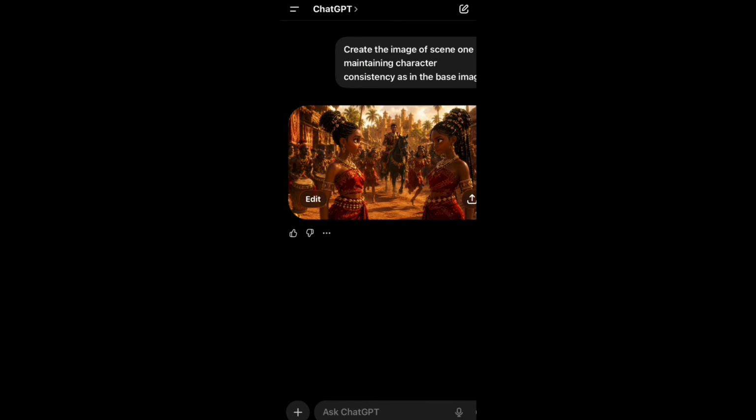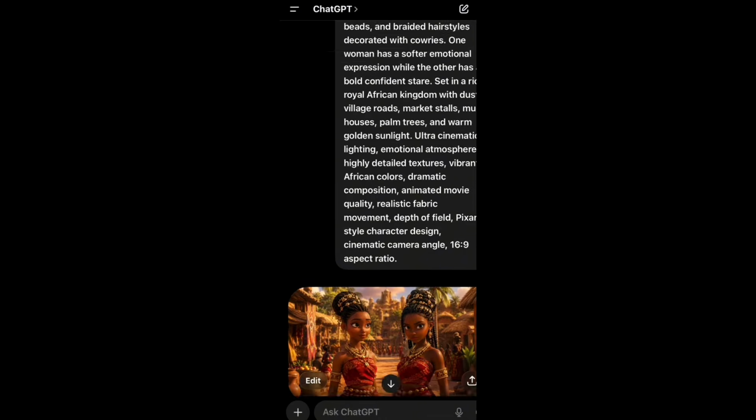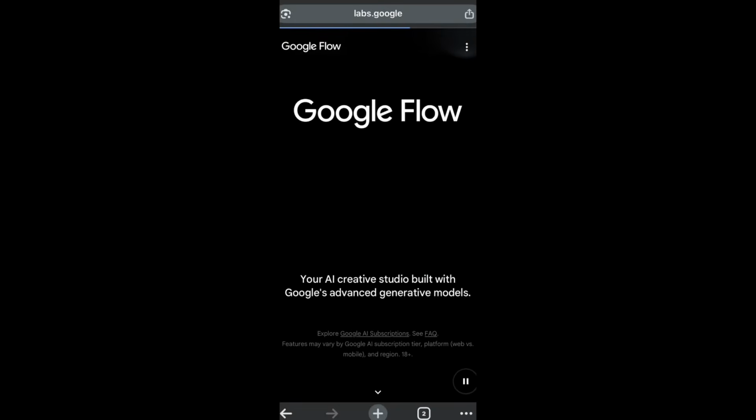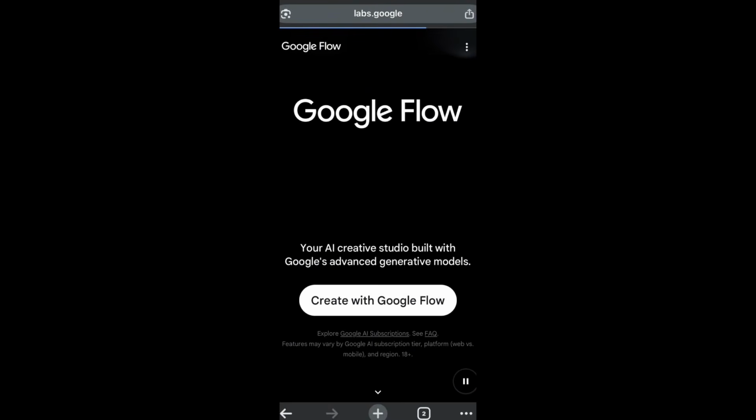Since we'll have people who are probably looking to have free access to image generation, we're going to be using our second tool, and that tool is Google Flow. So we head over to our Chrome browser and type Google Flow, and this is the interface where we're going to click create with Google Flow, and it takes us to the dashboard, the workspace, where we're going to be creating our image.